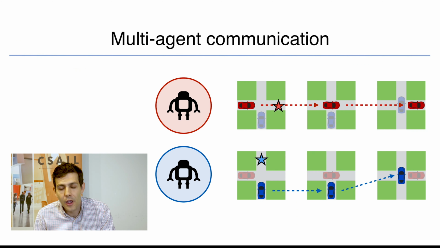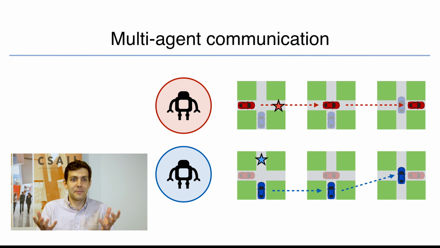So first off, what do we mean when we talk about a language called neuralese? We're going to be focusing here on models that feature communication as a central component. So classically, if you want to build some kind of decentralized multi-agent communication system, say a fleet of self-driving cars, you have to design by hand the protocol that those cars are going to use for communicating with each other.